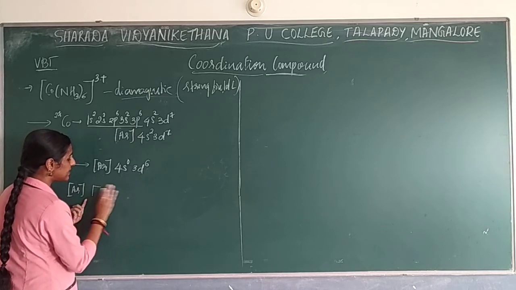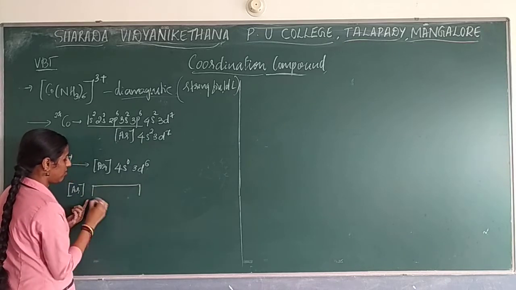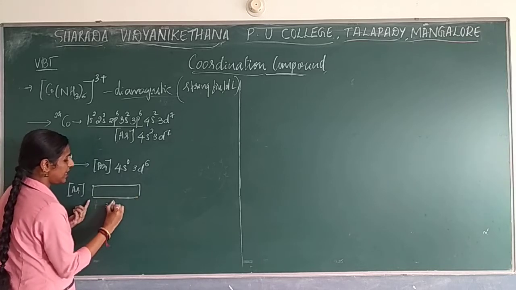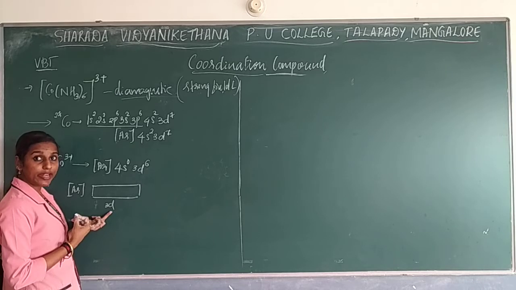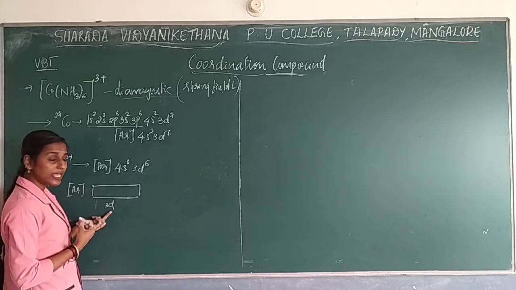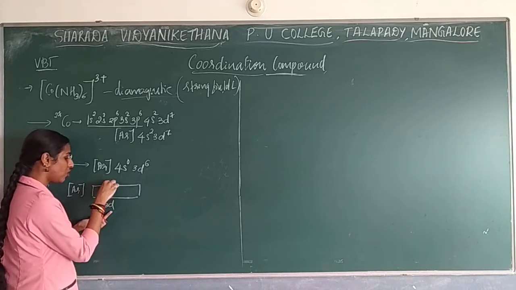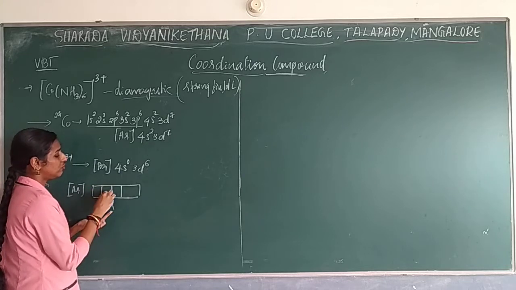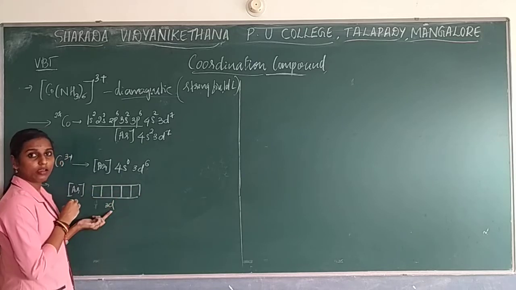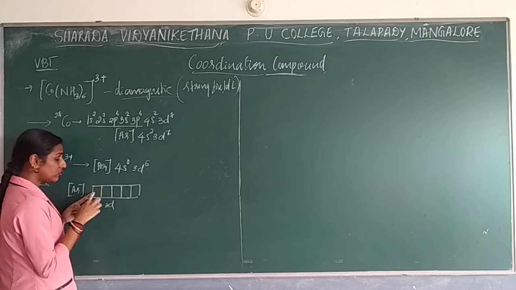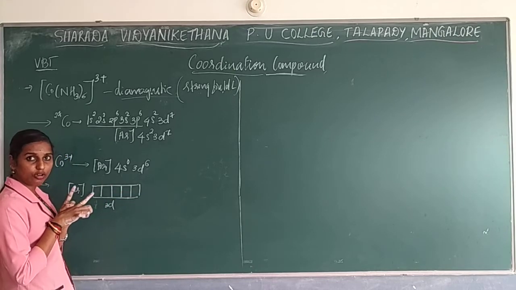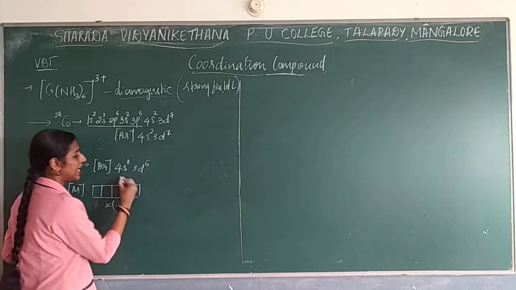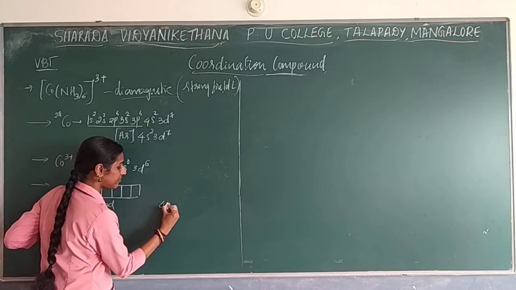So 3d, how many orbitals do we need to draw? D can fill 10 electrons, so the orbitals that you need to show are 5: 1, 2, 3, 4, 5. With pairs of electrons, 5 orbitals hold 10 electrons. Next is 4s.